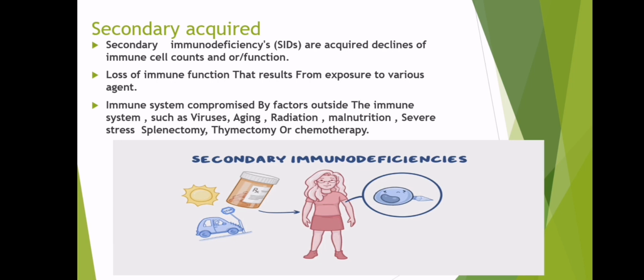This secondary immunodeficiency is ito po yung nakukuha natin sa kapaligiran, unlike doon sa primary immunodeficiency. Ang primary immunodeficiency ay inborn siya. Ito naman ay nakukuha natin sa ating kapaligiran such as mga virus, aging, and etc., or other diseases na nakukuha natin sa ating kapaligiran. That is the secondary immunodeficiency.